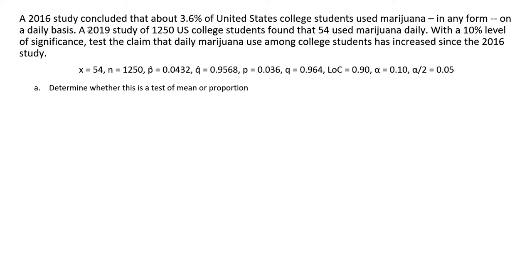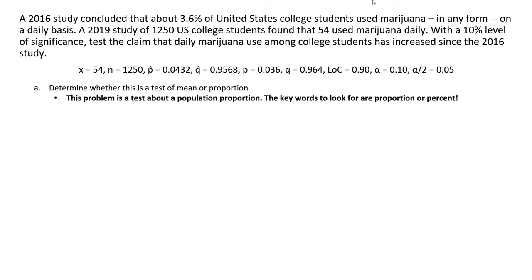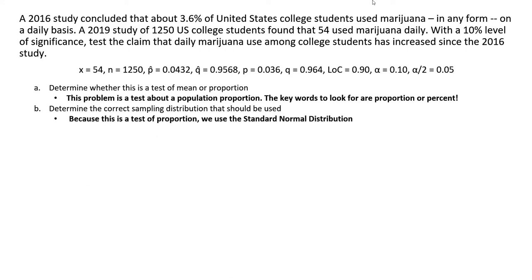Now that we've deconstructed the problem and done all the simple arithmetic, let's go through the steps of the hypothesis test. Determine whether this is a test of mean or proportion. It's a test of proportion because we're given information as a percent. Determine the correct sampling distribution. For all tests of proportion, we simply use the standard normal distribution.